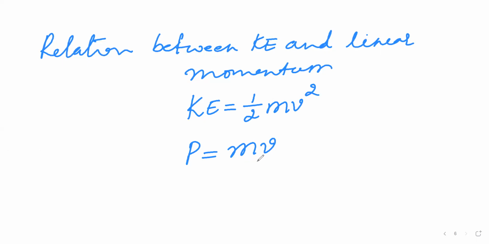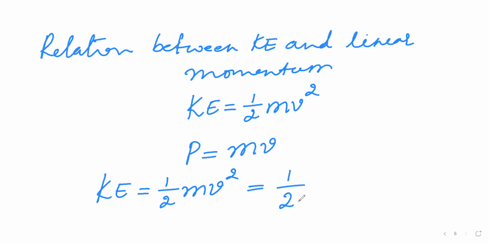Linear momentum is the product of mass and velocity. Now what I will do here is the kinetic energy equals what? Half mv square. In this equation, I will multiply and divide by m. So when we multiply and divide by m on the RHS of this equation, it will become half mv square, which is multiplied by mass and divided by m.